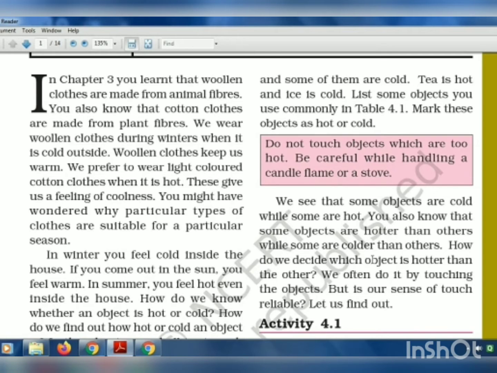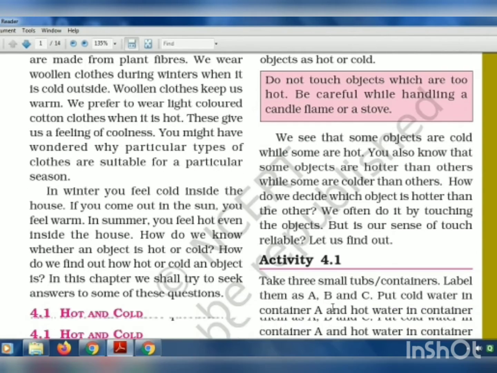How do we decide which object is hotter than the other? We often do it by touching the objects. When we touch it, we can feel that it is cold or colder or hot or hotter, right? But is our sense of touch reliable? Can we rely on that? Can we decide from touch only that this is hotter and this is colder, or less hot or less cold?